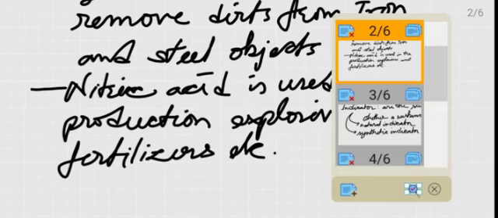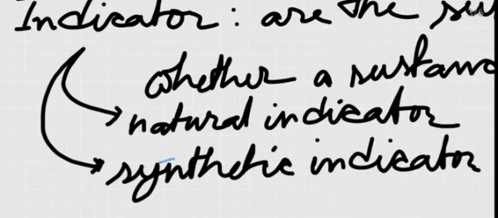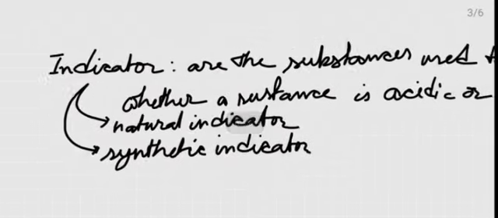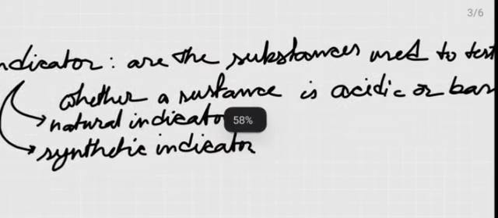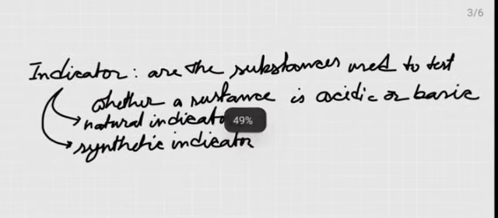And after this, let's talk about indicators. What are indicators? They may be natural or synthetic. They are the substances which we usually use to test whether a substance is acidic or basic.